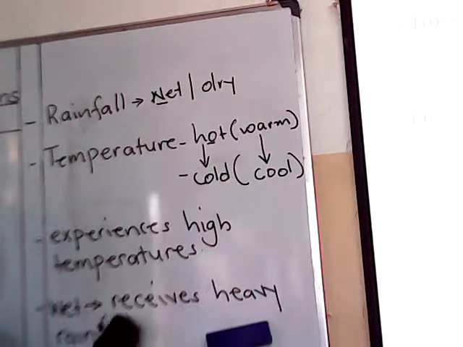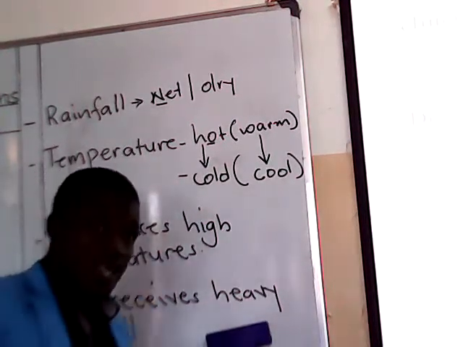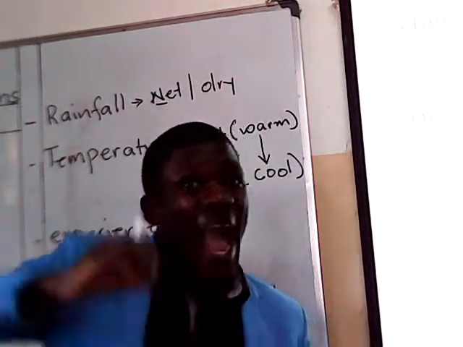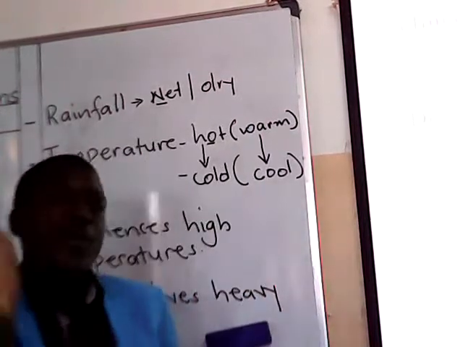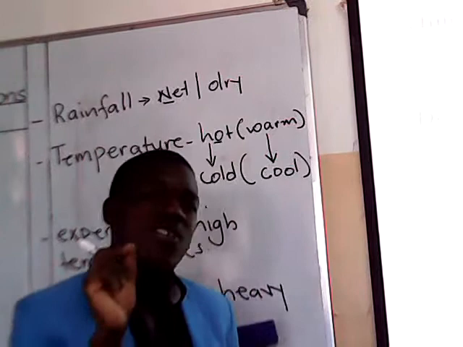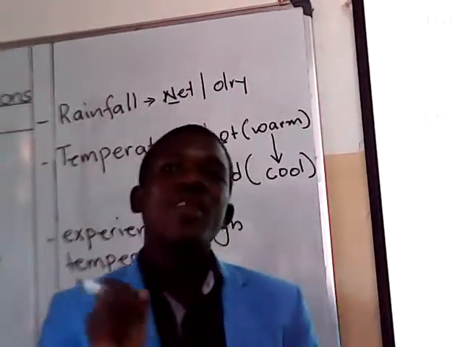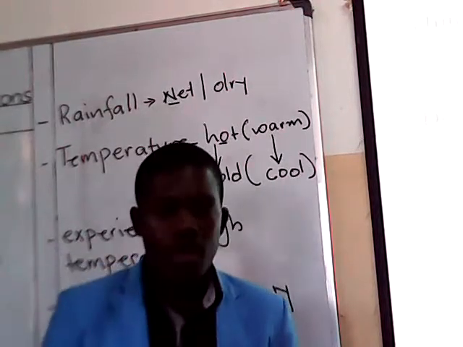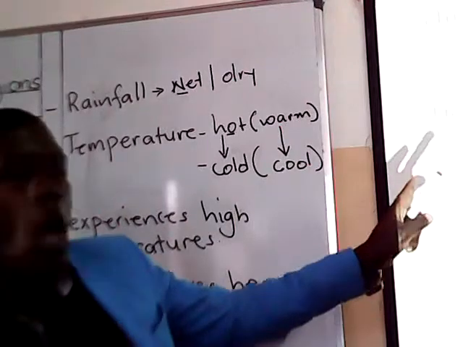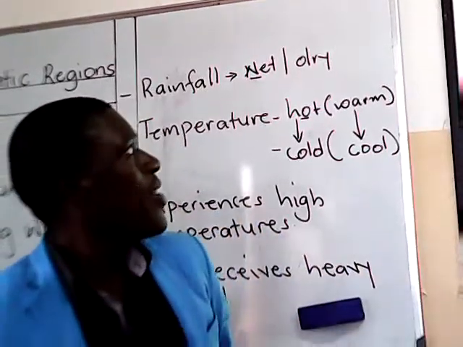So the rainfall which is received in the equatorial region is heavy. That's why we call it wet. The temperature which is experienced is hot, it's high. That's why we say it is hot throughout the year. In the equatorial region, we don't have a dry season. Rainfall is received throughout the year and the temperatures are high throughout the year. Are we together? That is why we say it is hot and wet throughout the year.